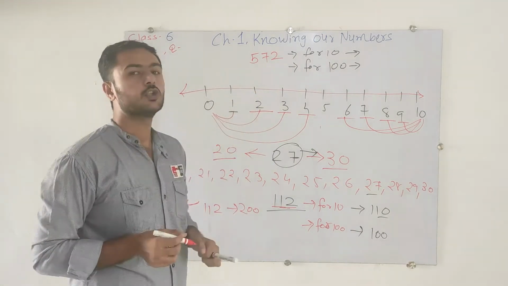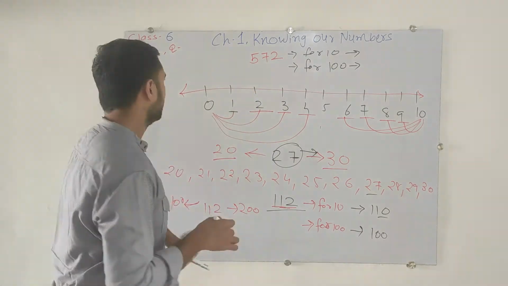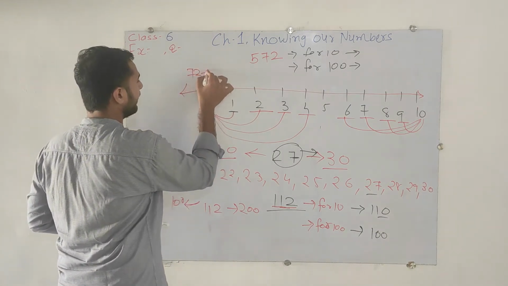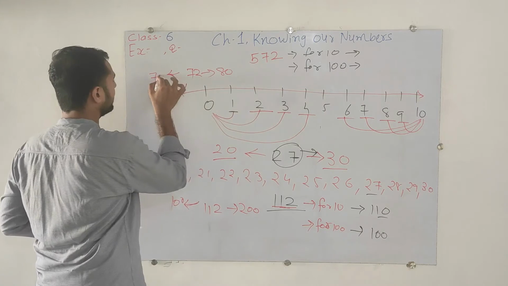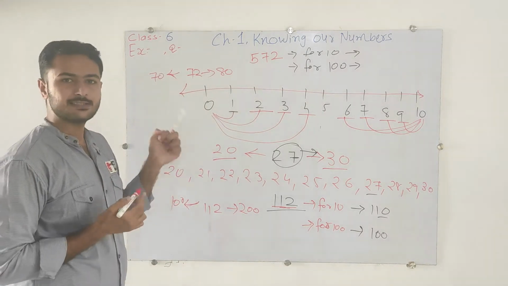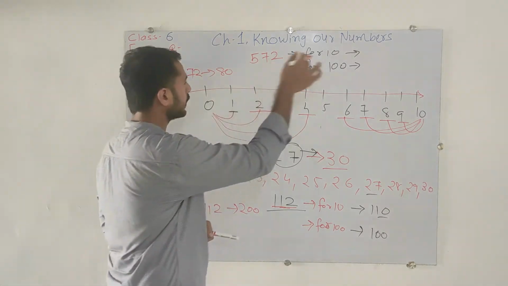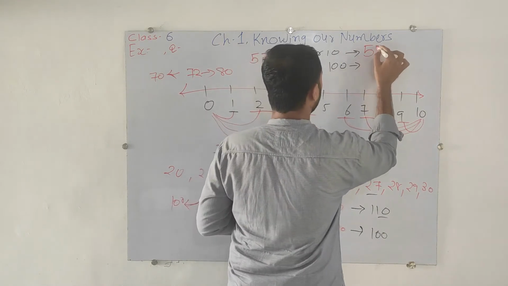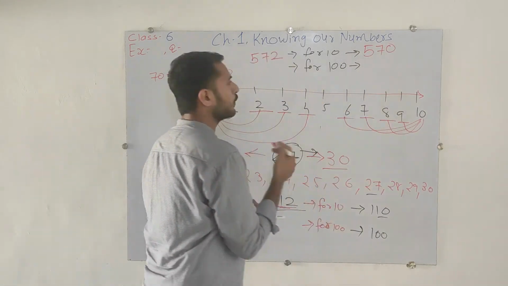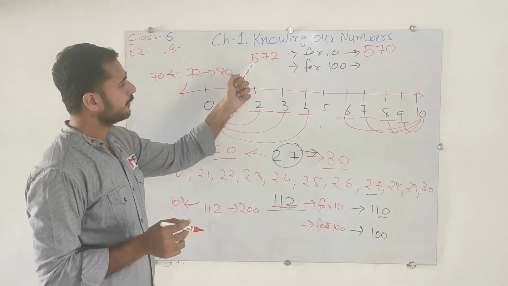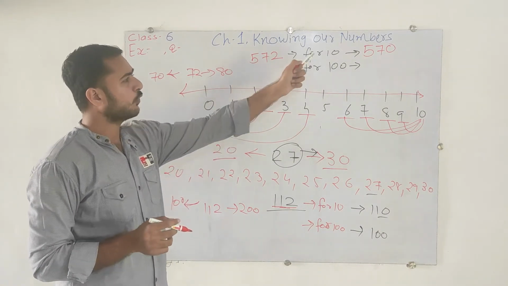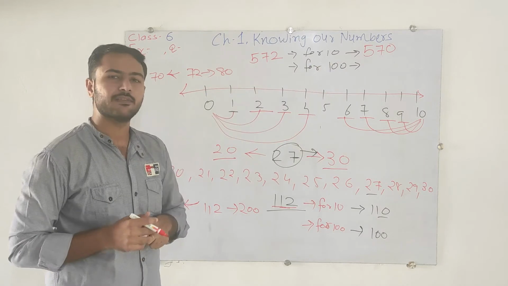That is 72. Now, 72 is nearby to 80 or 70? Of course, it is nearby to 70. So we will write 570. We just convert 72 to 70. So the round off of 572 for the tens place is 570.